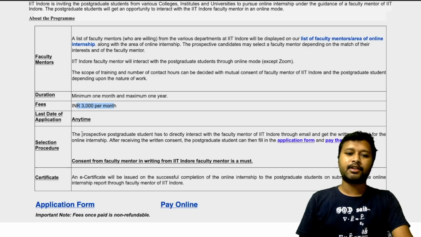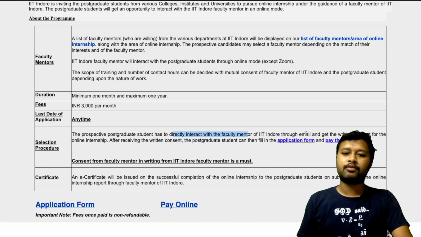Selection procedure: the prospective postgraduate student has to directly contact the faculty mentor of IIT Indore through email, as I told you, and get a written consent for the online internship.